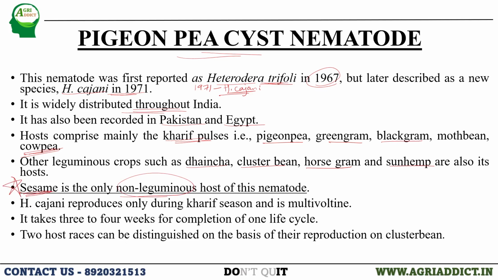So this is an important point you have to remember. Where there are some exceptions, you have to note down those points, because exceptions are more often asked in JRF exams. Here sesame is the only non-leguminous root host of this nematode. And Heterodera cajani reproduces only during the kharif season and is multivoltine in nature. Note down this point also. What type of voltinism is Heterodera cajani showing? Multivoltine.